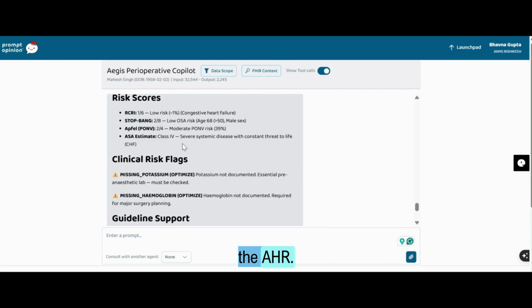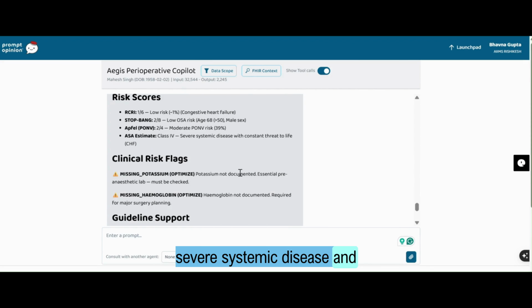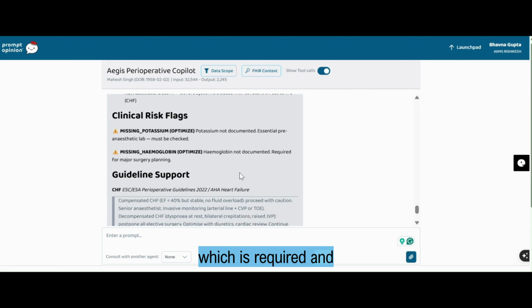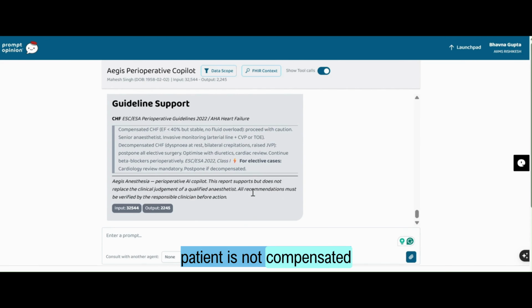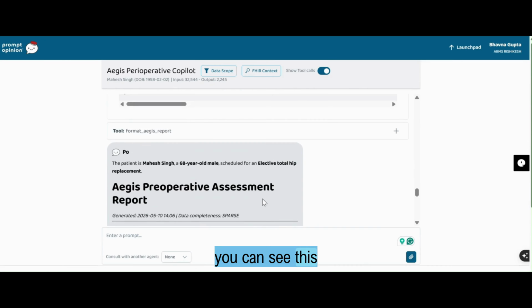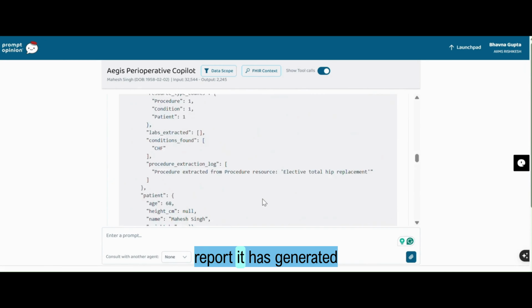It has also estimated the ASA class, which is class 4, severe systemic disease. It is also flagging a few investigations which are required and not documented, and it is backing this with guideline support. It is suggesting that according to these guidelines, the patient has decompensated CHF with a low ejection fraction, and requires optimization before surgery. This is such a beautiful report it has generated for me.